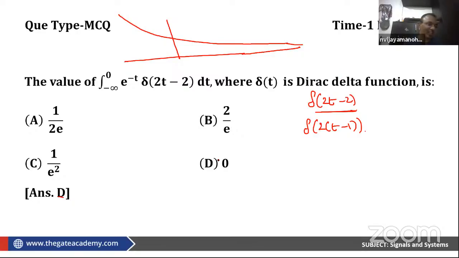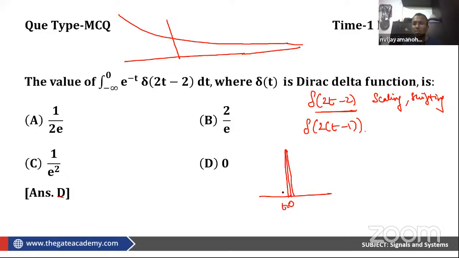Okay, before that, that's an interesting question. Here in this problem, I have both a scaling and a shifting. How will this signal look? So delta of t, for example, looks like this. Delta of t is an even signal, so it looks like this around 0. This is my 0.